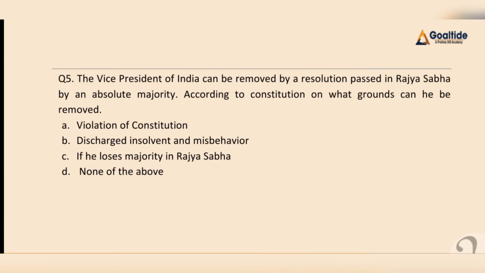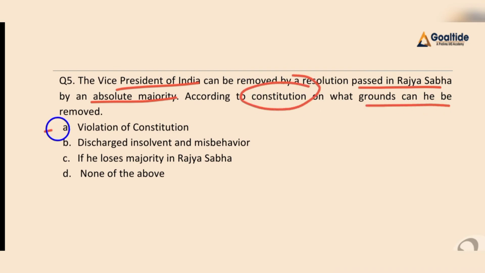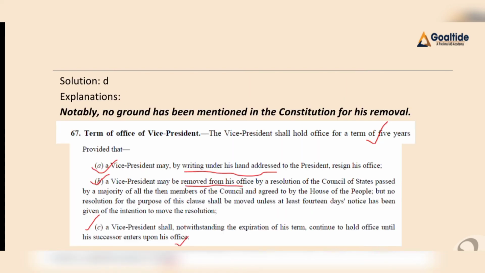Now let me have a look at question number 5. The Vice President of India can be removed by a resolution passed in the Rajya Sabha by absolute majority. According to the Constitution, on what ground can he be removed? A, violation of the Constitution, B, discharge, insolvency and misbehavior, C, if he loses majority in the Rajya Sabha, and D, none of the above. So here let me discuss our explanation, but before that, you might be surprised that no ground has been mentioned in the Constitution for removal of the Vice President. Although the Constitution mentions a ground for removal of the President, that is violation of the Constitution, no ground has been mentioned for removal of the Vice President.